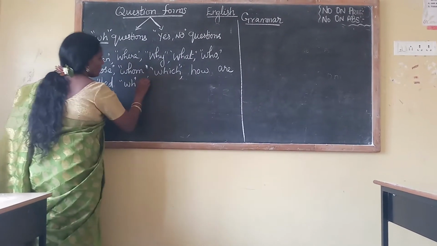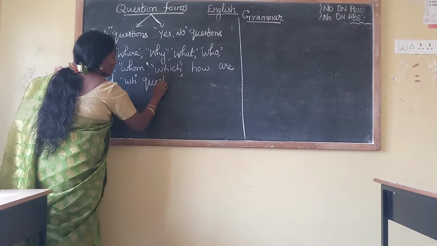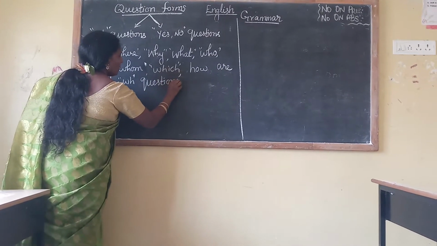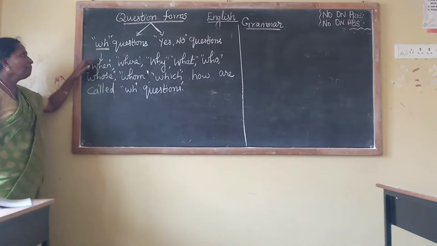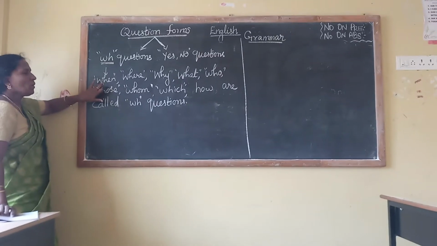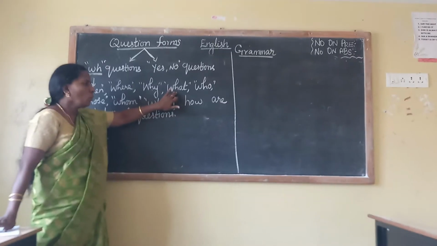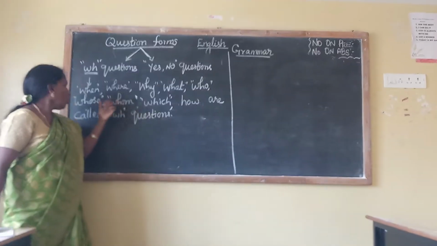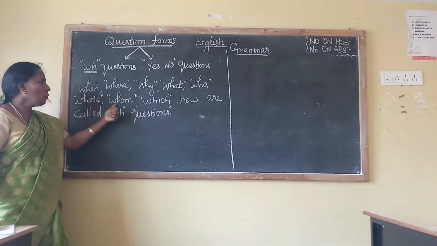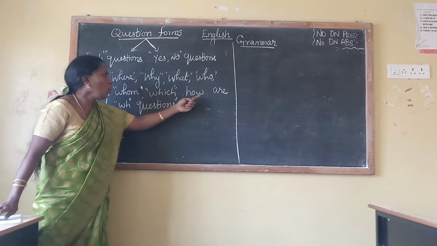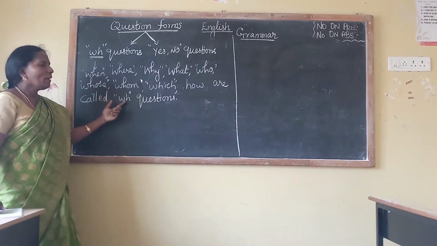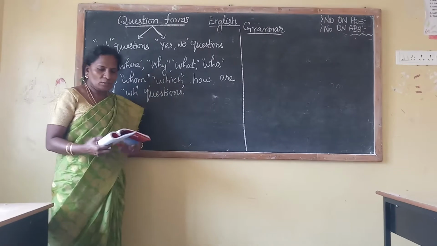WH questions. Now it's clear. The words which start the questions, when, where, what, who, whose, whom, which, how, are called WH questions. Right.